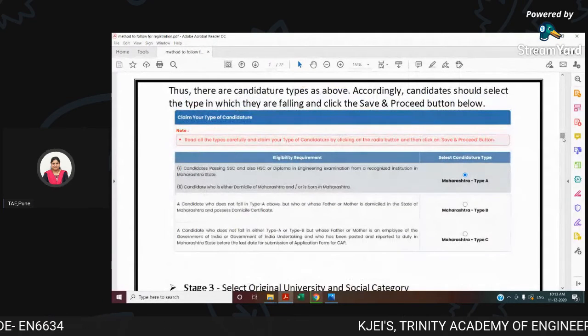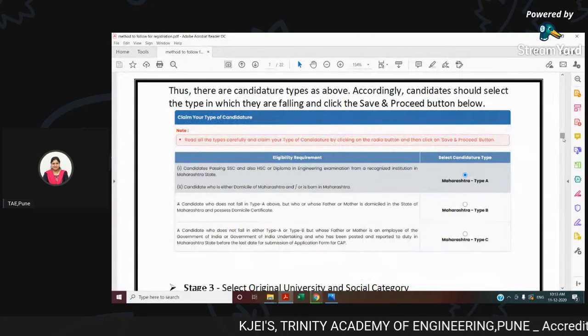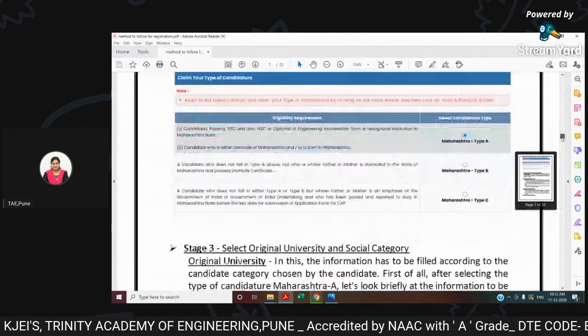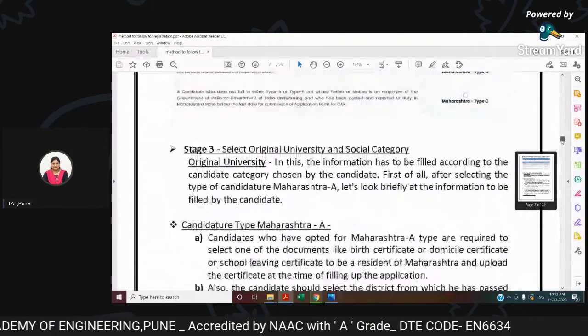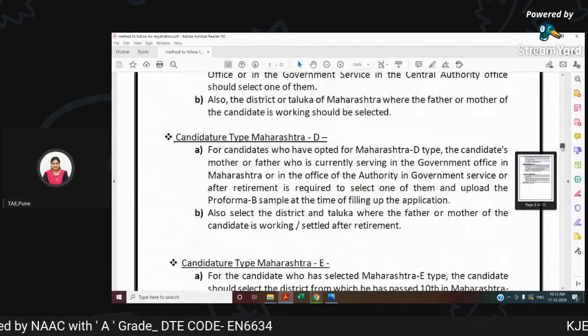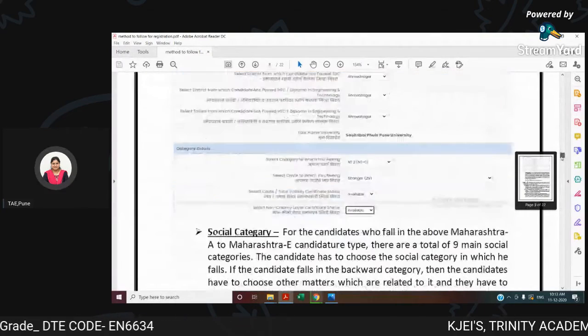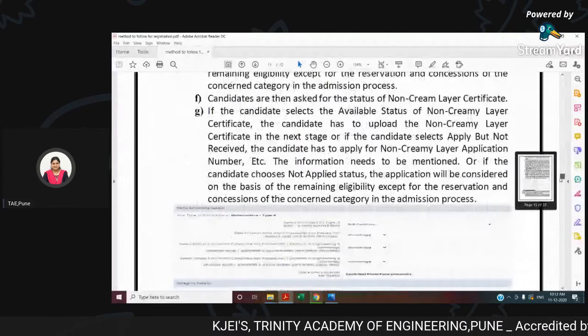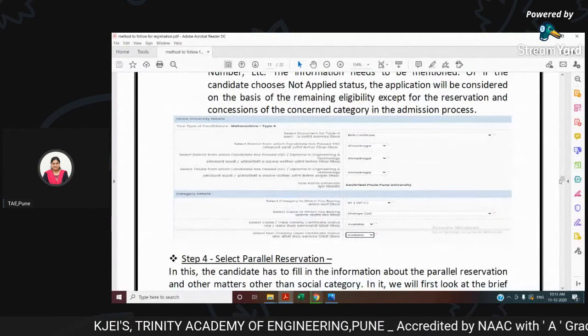Now, when you know which type of category you are, you need to click over there, type A, type B, or type C, and then the next stage 3 would be giving your university application, right? That is your home university part. Let me show you. This is the home university details you need to give up.